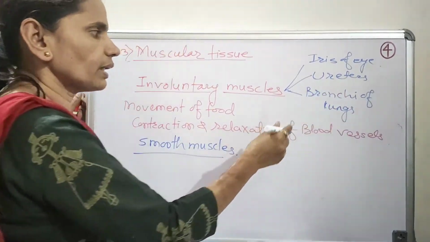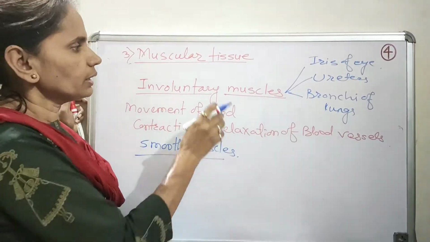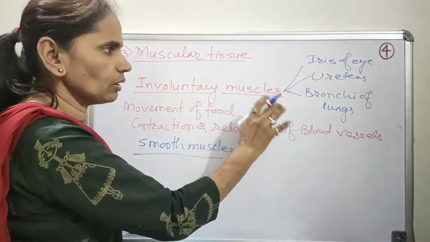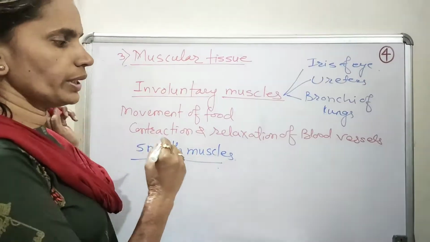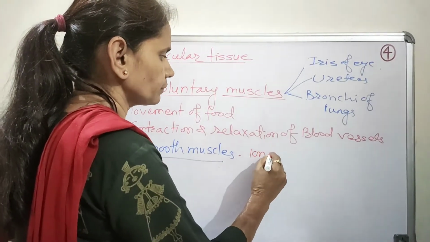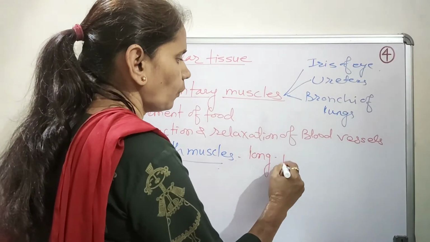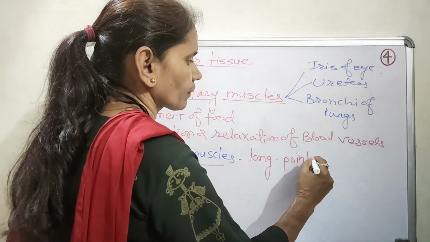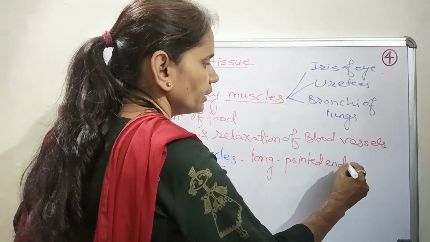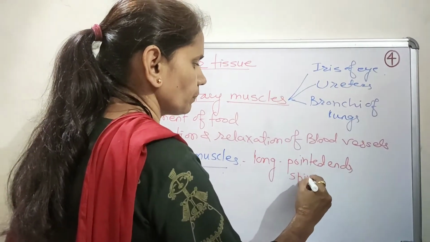So wherever there are involuntary movements, the involuntary muscles are involved. The cells of these involuntary muscles are long with pointed ends, that is, they are spindle shaped.